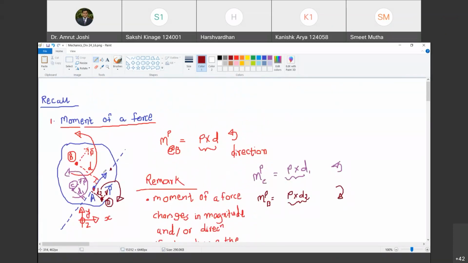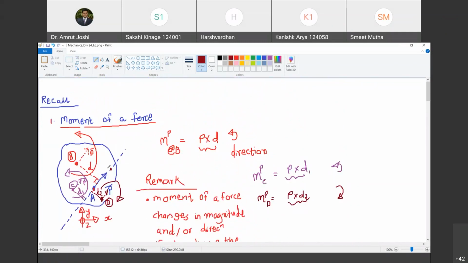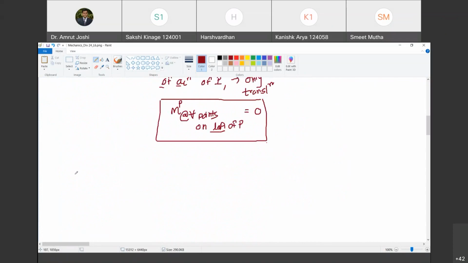And now we are going to make one more remark and then we are going to proceed to moment of a couple of forces. Are you with me? Yes, sir. So one more remark. It is a corollary of this, or slightly a modified version of this, but you need to know it in these terms, so I am making that remark for completeness.